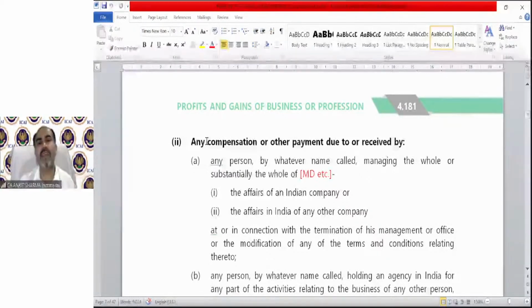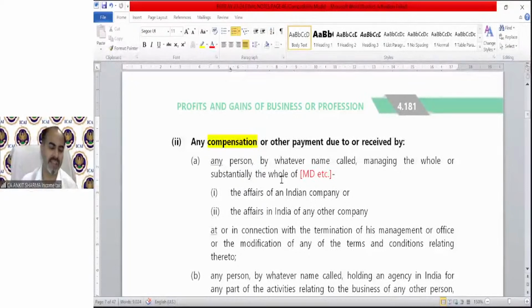Like any compensation or other payments due to or received by any person, by whatever name called, managing the whole or substantially the whole of the affairs of an Indian company or the affairs in India of any other company. So we are talking about the manager, CEO, etc. They are the persons who technically manage the whole or substantially the whole of the company.